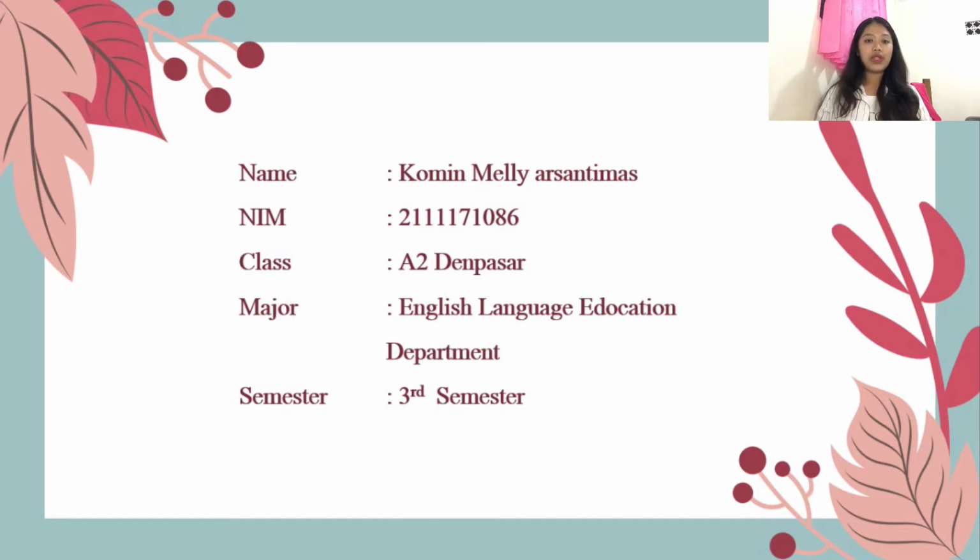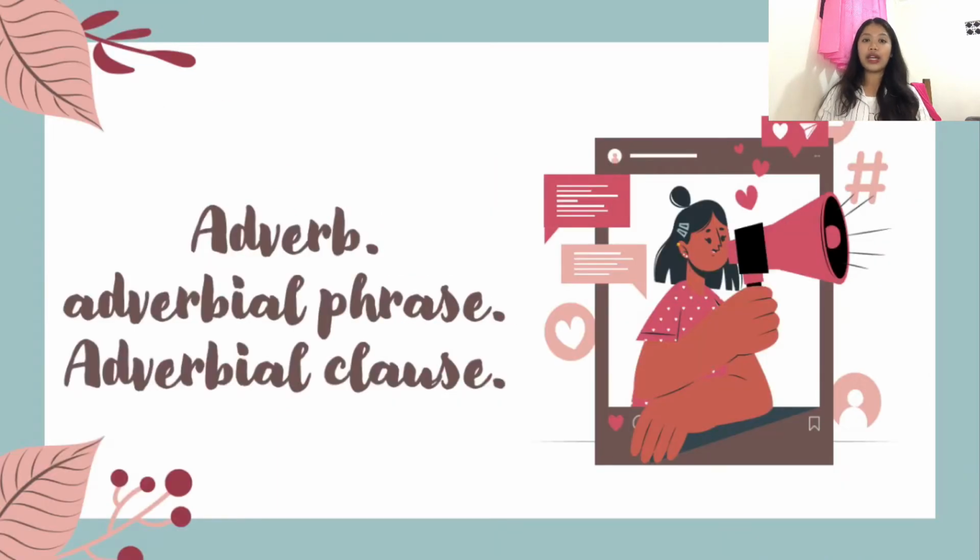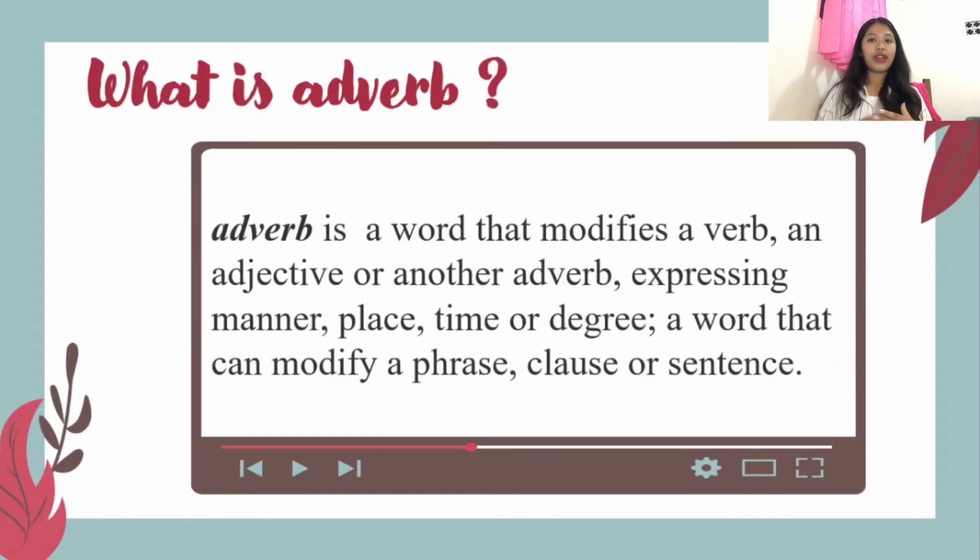So in this video, I would like to tell you about adverb, adverbial phrase, and adverbial clause. So first, what is an adverb? An adverb is a word that modifies a verb, an adjective, or another adverb, expressing manner, place, time, or degree. It is a word that can also modify a phrase, clause, or a sentence.